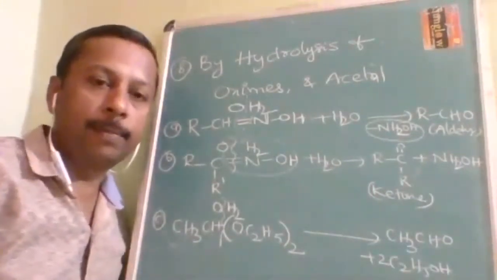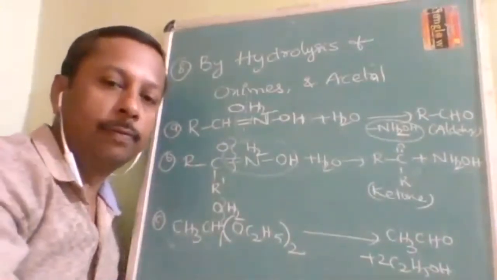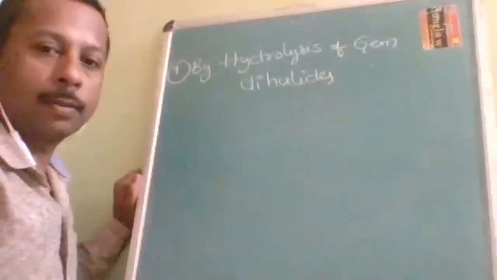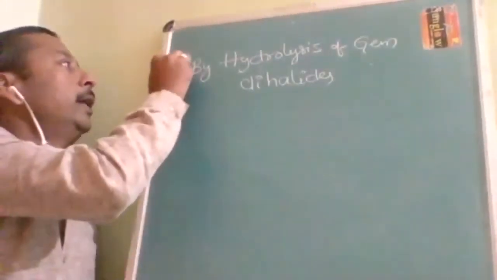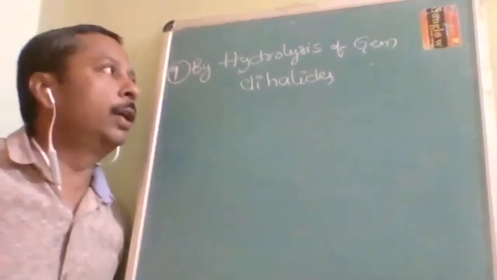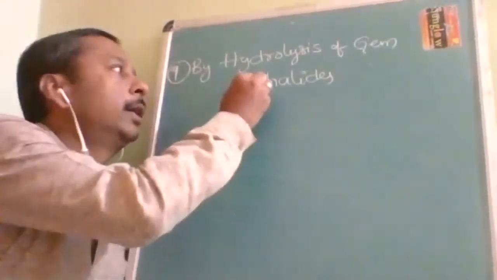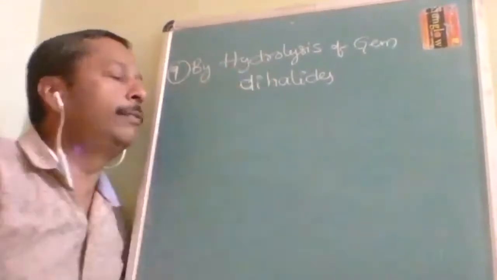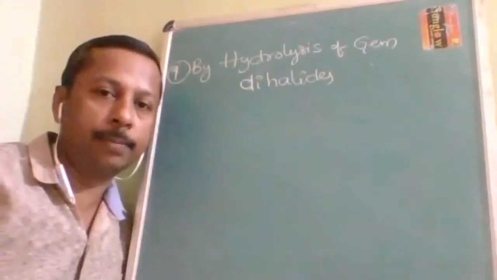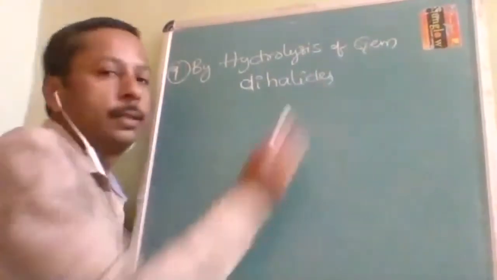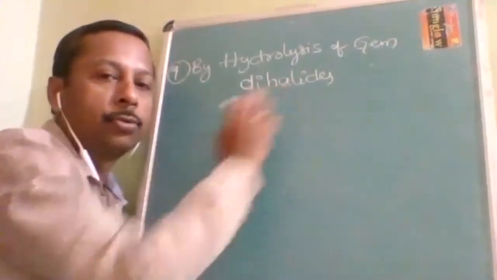Okay, eighth preparation method, I think everybody understood. Very simple method, don't worry much about this. Students, next we are into the ninth method, the hydrolysis of gem dihalides. This is linked with the haloalkanes chapter. Gem means both should be on the same carbon, and dihalides means two halogens.